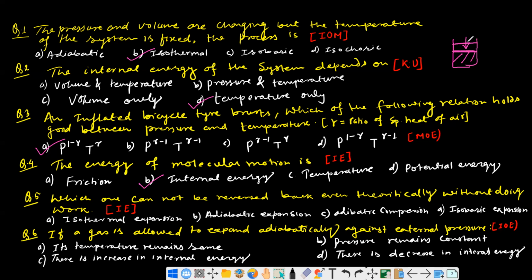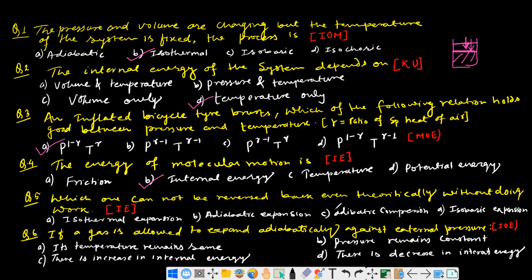Okay, you cannot come back without doing this work. So compress it. If you compress, you must do work to come back to the original state. Okay, so the correct answer is isothermal expansion, adiabatic expansion, adiabatic compression, and isobaric expansion.